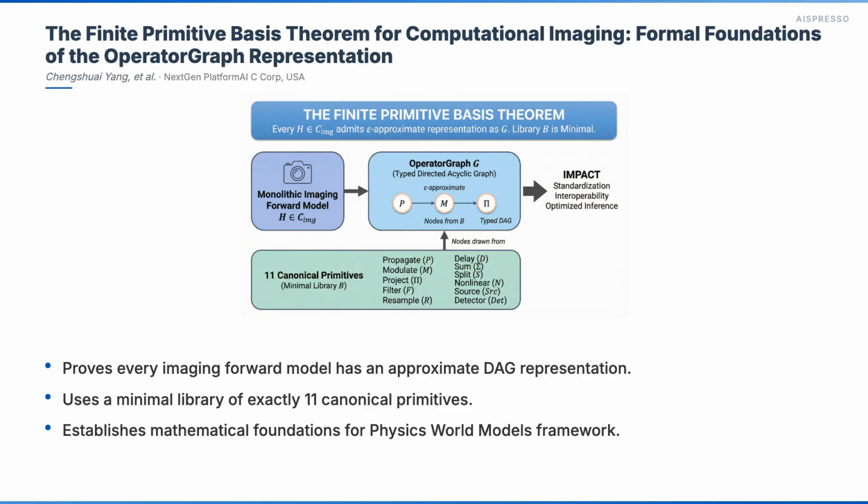Yang proves that every forward model within a broad, precisely defined class of operators can be represented as an epsilon-approximate typed directed acyclic graph. Crucially, this graph's nodes are drawn from a minimal library of exactly 11 canonical primitives, such as propagate, modulate, and detect. The proof is constructive, providing an algorithm to generate such a graph. This theorem not only unifies the understanding of diverse imaging modalities but also establishes the mathematical foundations for the physics world models framework, promising more shareable and flexible imaging tools.